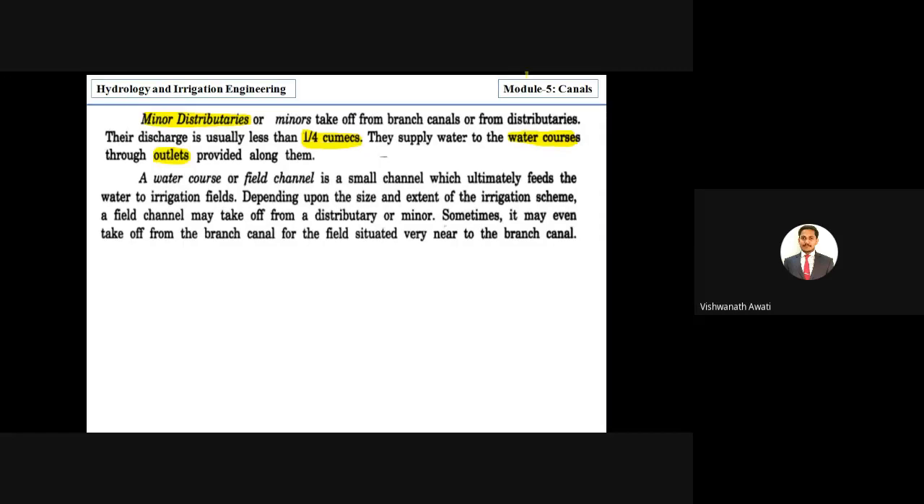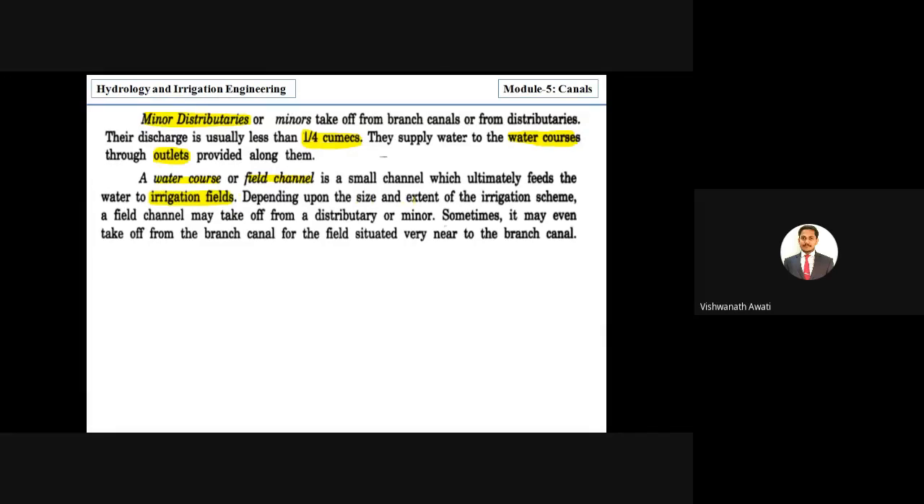So a water course, or field channel, is a small channel which ultimately feeds the water to the irrigation field, right? Actually, this supplies the water for irrigation purposes, and the remaining canals help to carry water from the source to the consuming level, right?